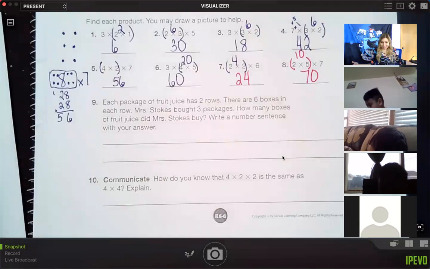Isn't this easy, you guys? You guys are going to kill it. You are amazing math rock stars. And I know that you are going to do your best work and it's going to be incredible.